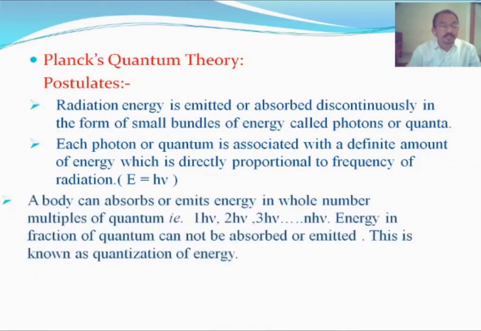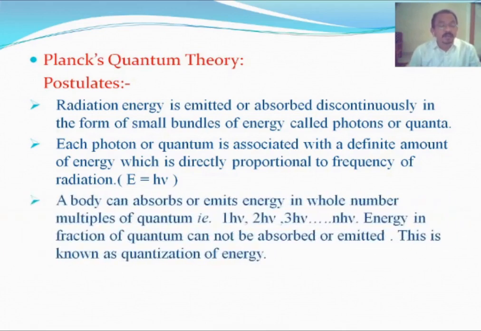Then the third postulate of Planck quantum theory: a body can absorb or emit energy only in a whole number of photons or quanta, that is, in multiples of a photon. There is no absorption of half, 1.5, or quarter values; such fractional values are not absorbed.